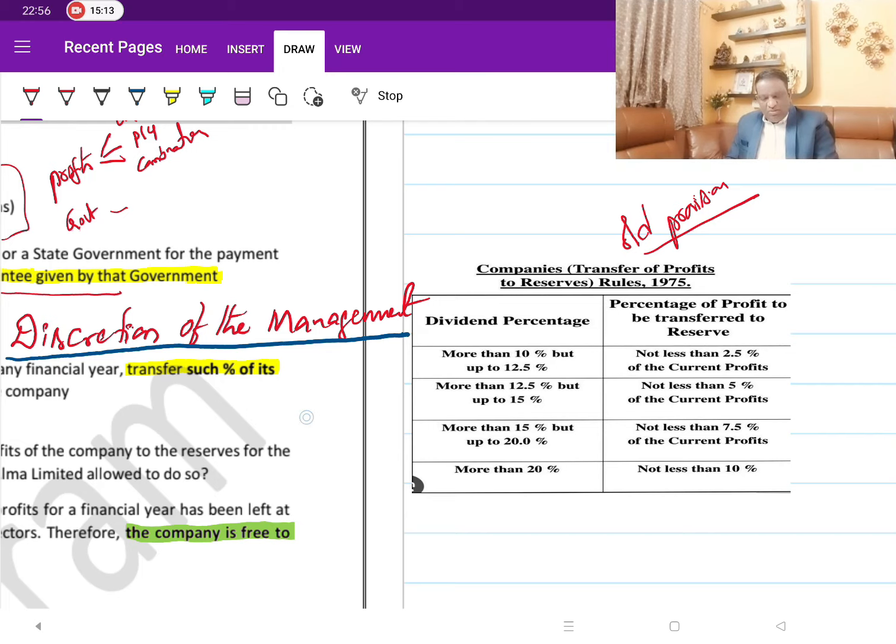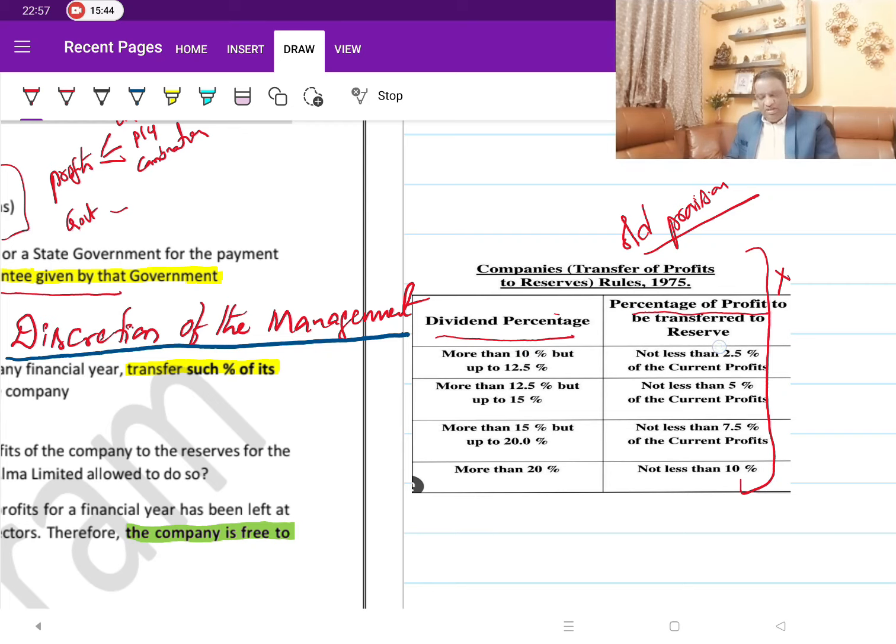You need not study all this, but this is only for your back-end knowledge. If we go back to the earlier rules, which were there till this act got amended, there were certain mandatory percentages of profits which were required to be transferred to reserves. That percentage was always linked to the dividend percentage. So there were two things. Based on the dividend percentage, the percentage of profit which you need to transfer was decided.